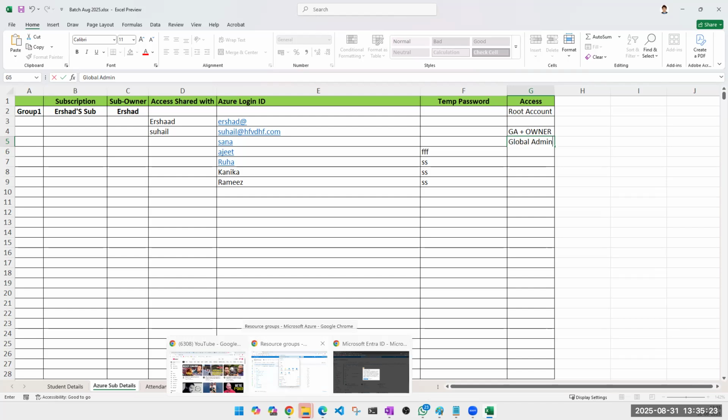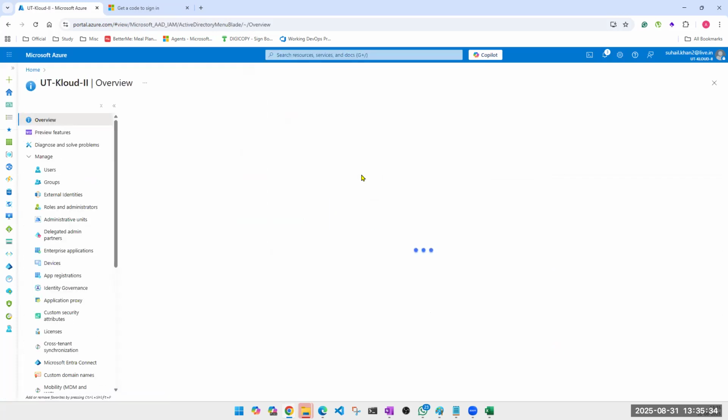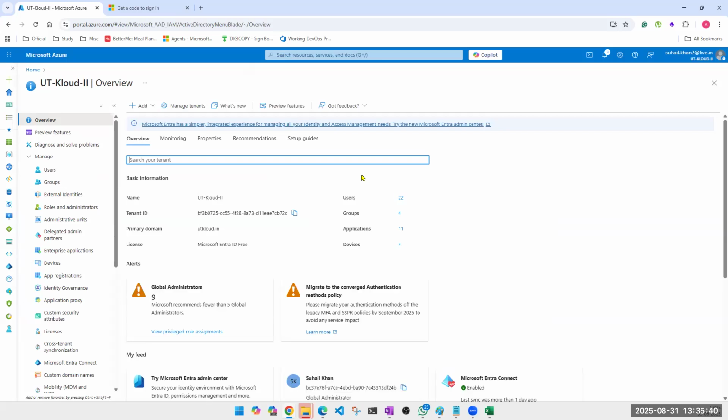So once Irshad has his account, he will create your users. And once you have the access, that's how you have to go. You have to go here and go to Microsoft Entra ID. We are still not talking about anything about the subscription. We are still stuck to Entra ID or Active Directory. Right? You go here, you will see your name, your tenant ID. Now, whatever we have been discussing, that's tenant name. But when you go for programmatic access, some scripting, etc., you will require tenant ID, right?